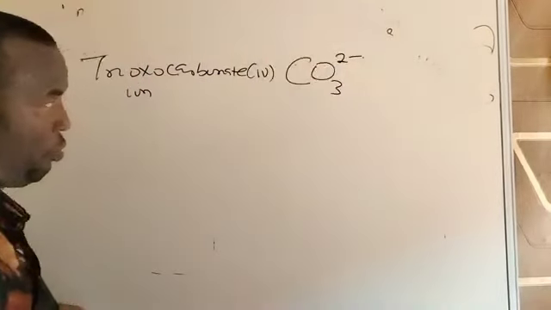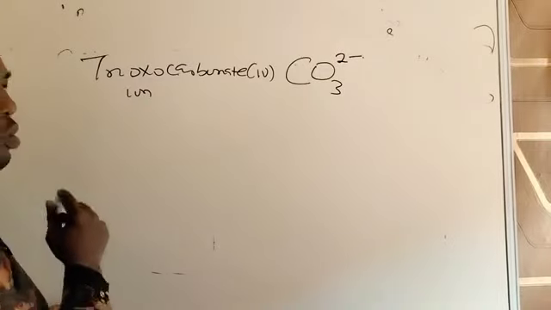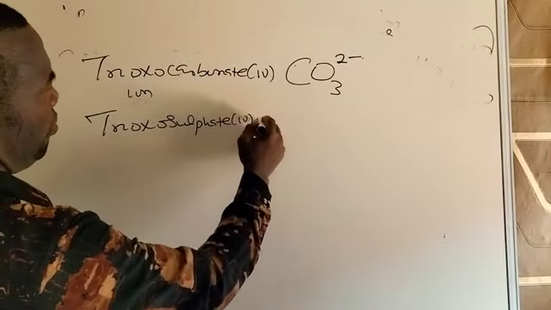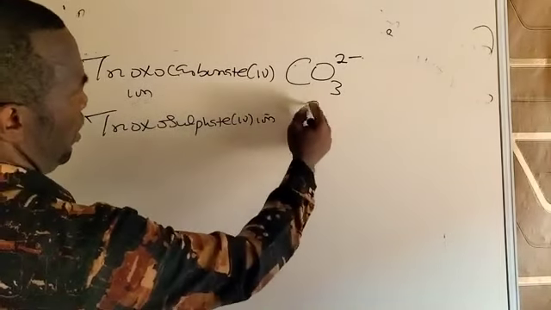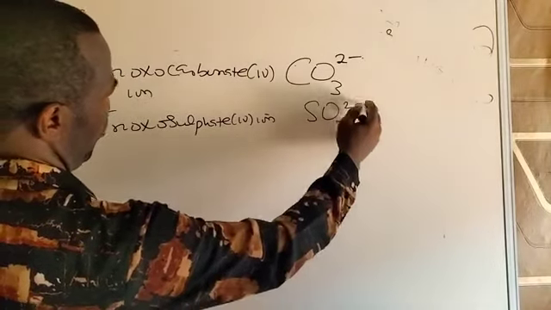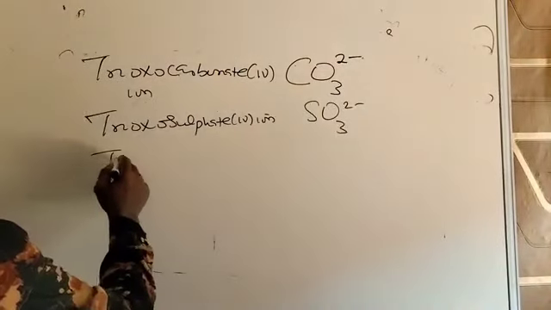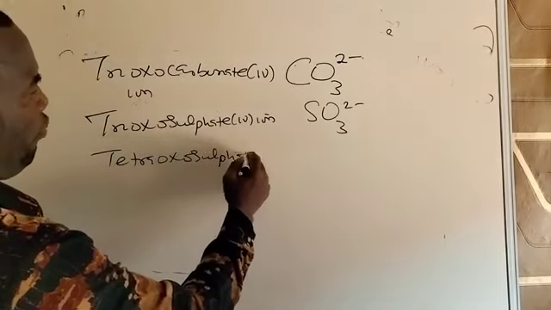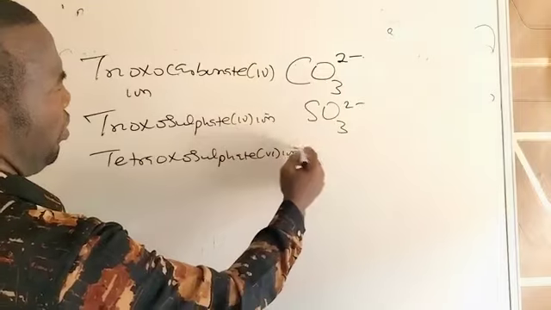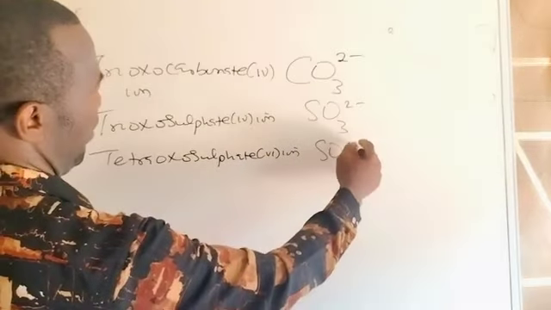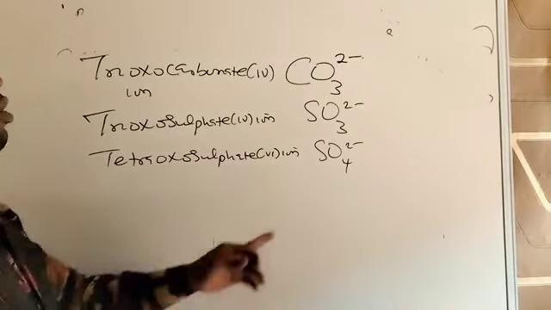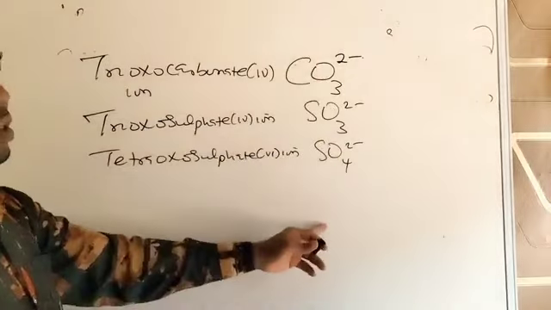It goes with minus 2. Any radical that ends with sulfate also has 2. Trioxosulfate(IV) ion is SO3, also a charge of 2, valence is 2. Another sulfate is tetraoxosulfate(VI) ion. So sulfate radicals also have a valency of 2, like carbonate radicals. So get that. Radicals that have a valency of 2 are the carbonates and the sulfates.